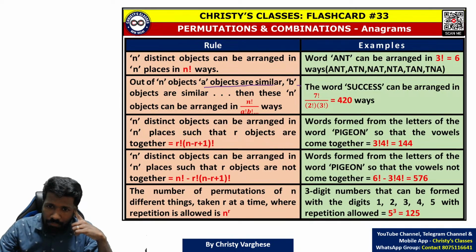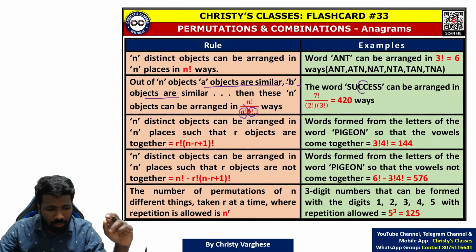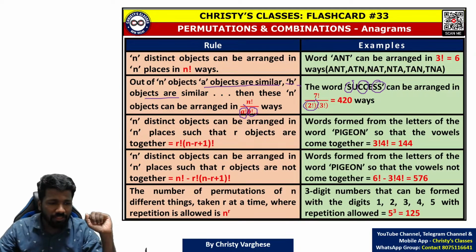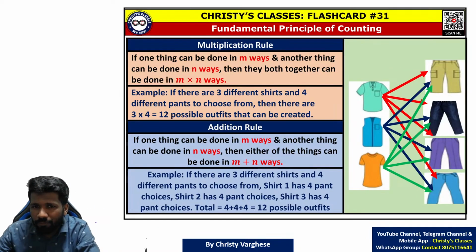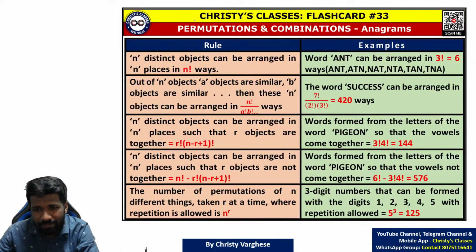If A objects are similar, you have to divide by A factorial. Another B objects are similar, you have to divide by B factorial and so on. Here 2 C's are similar, so divide by 2 factorial. 3 S's are similar, so divide by 3 factorial and so on. So that is another case. All of you clear? Again, this is just an application of the fundamental principle of counting, not a different chapter. Fundamental principle of counting का application ही है.